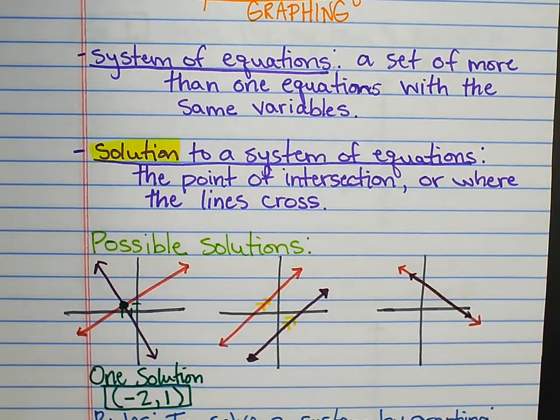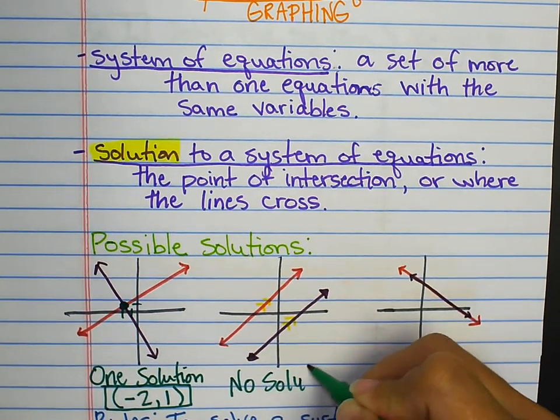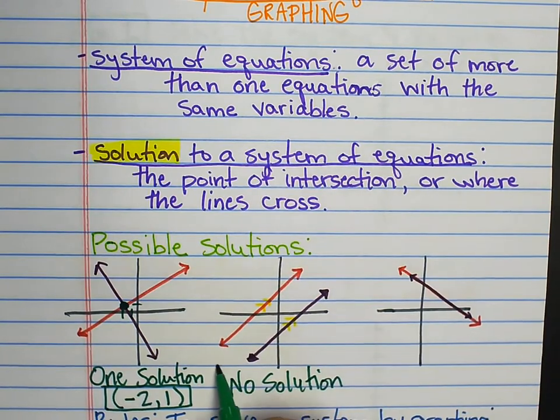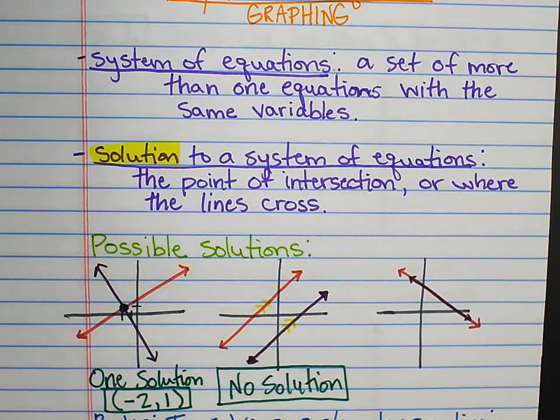In this case, we have parallel lines, and knowing the definition of parallel lines, we know that that means the lines never intersect. Well, if our solution is where they intersect, and they never intersect, we're going to have no solution. So if you have parallel lines, which remember, parallel lines have the same slope, so if you have two lines with the same slope that are therefore parallel, there will be no solution because there is no point of intersection.